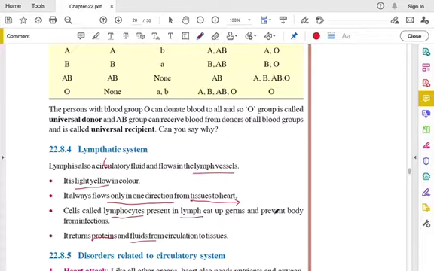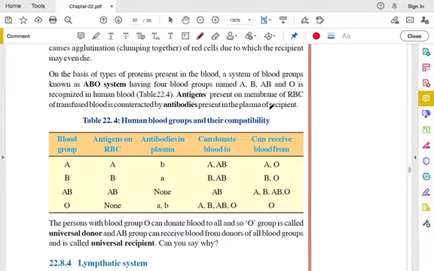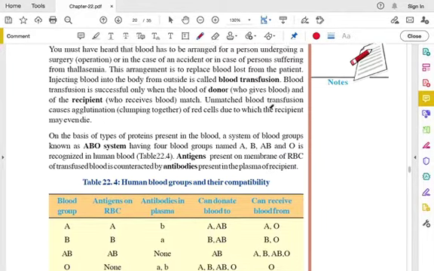Dear students, inshallah today we will be seeing about the lymphatic system in our body. In the last class we saw about blood groups, and in this class we will be seeing about the lymphatic system. Last class we saw that we have a blood group system called the ABO system, and we saw many things.